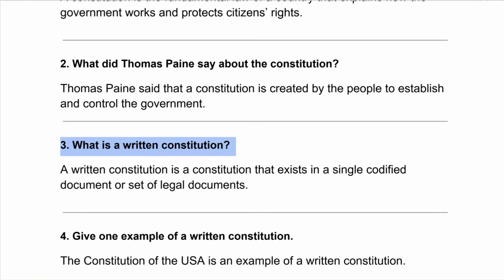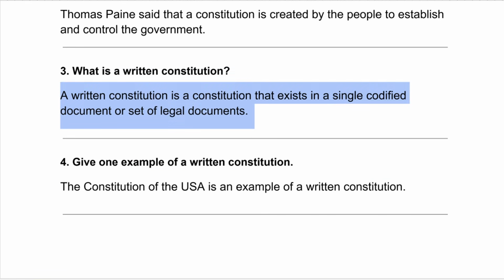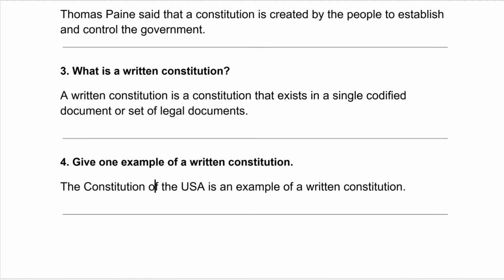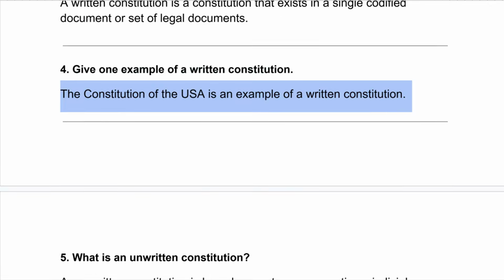What is a written constitution? A written constitution is a constitution that exists in a single codified document or set of legal documents. Give one example of a written constitution. The Constitution of the USA is an example of a written constitution.